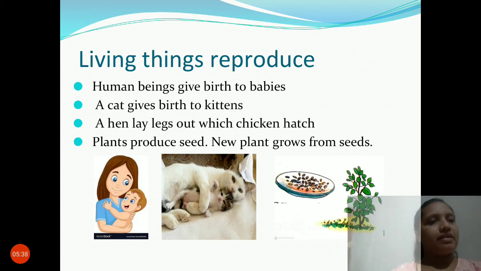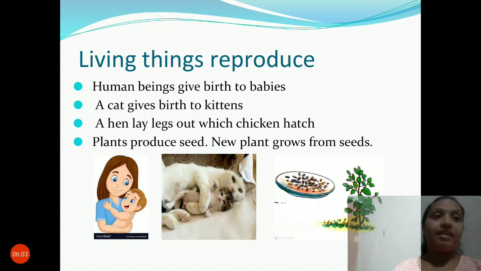Then from the seeds we can grow a plant again. You can plant some seeds in your small pot, and day by day observe, you can see the plant growing there. By this we can see that living things reproduce.